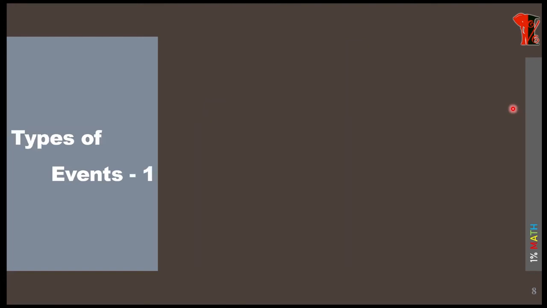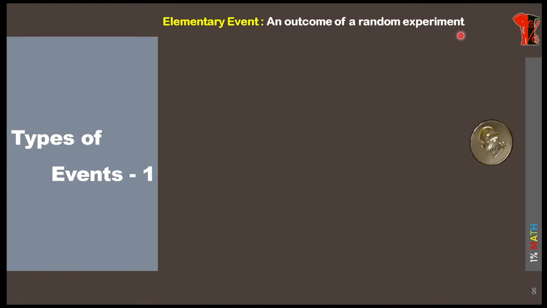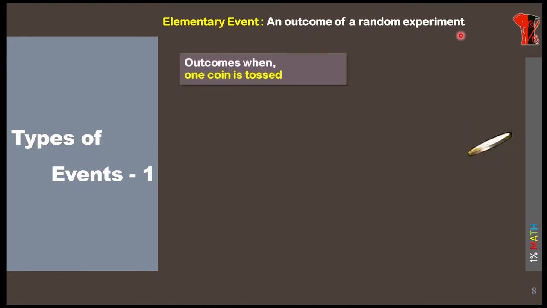There are two types of events. Let us go to the first type, which is the elementary event. What does an elementary event say? An outcome of a random experiment. Let us consider a coin. You tossed a coin. When you toss a coin one time, we will get only two results. What are they? Head and tail. These head and tail are called elementary events, correct? Head is one elementary event and tail is another elementary event.